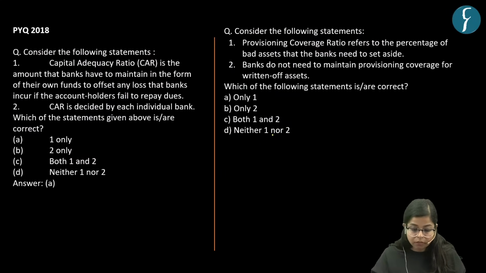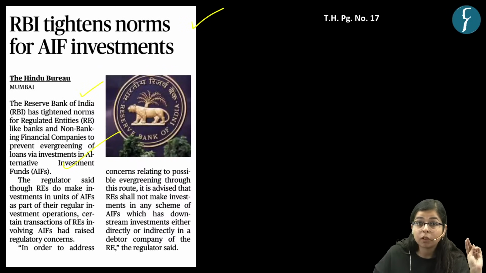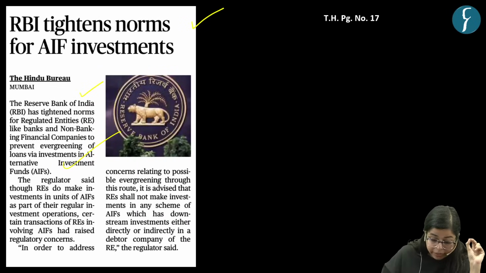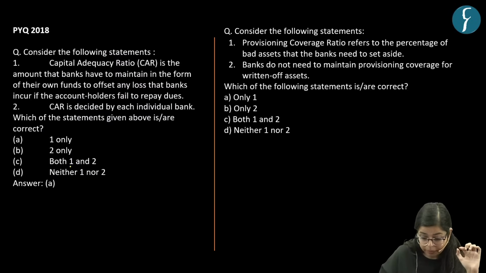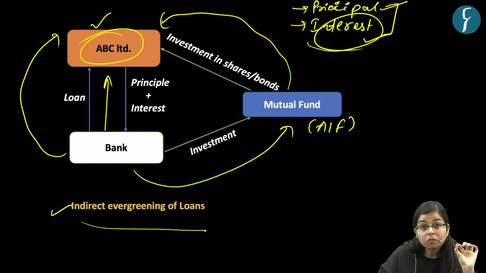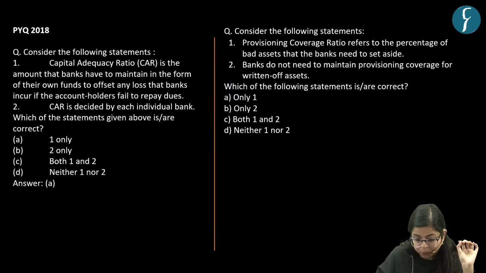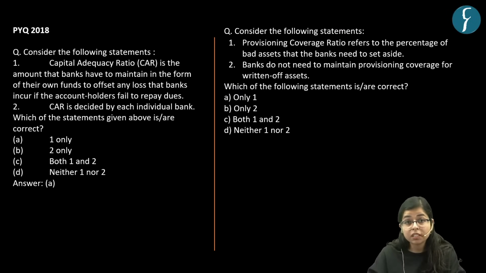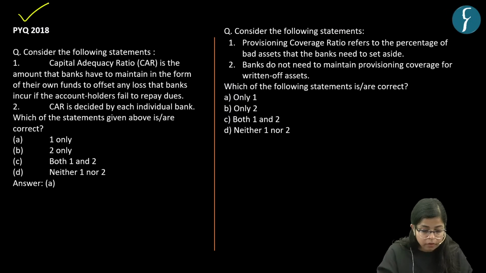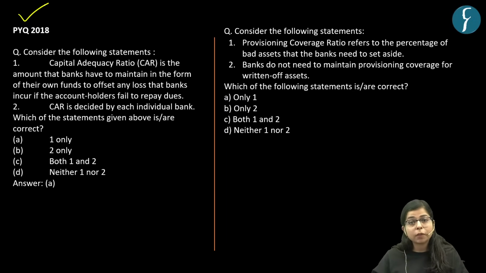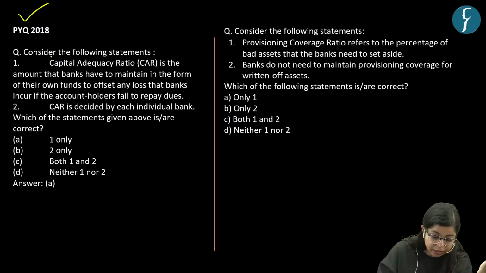Now our news article is regarding the second, indirect type of evergreening, where the RBI has given guidelines to banks to prevent investment in alternate investment funds, right? So this is what the news article is about. Now based on this information, let us solve this question. This topic is important because UPSC asks questions regarding the monetary policy of RBI and associated terms with it, right? As in the year 2018, we found this particular question.